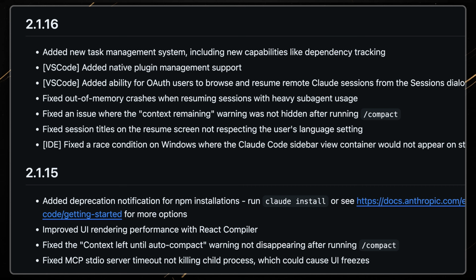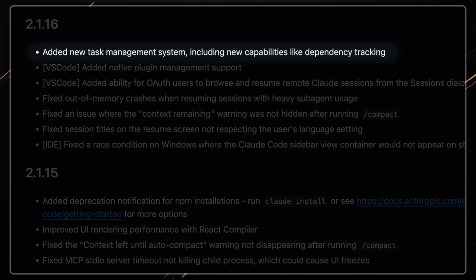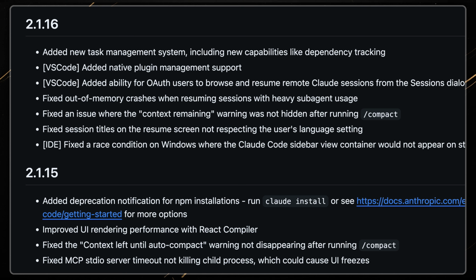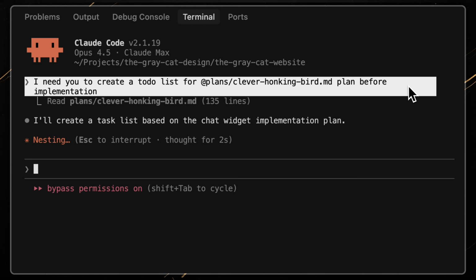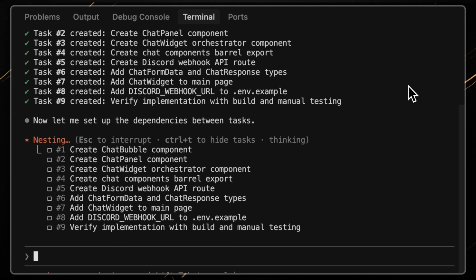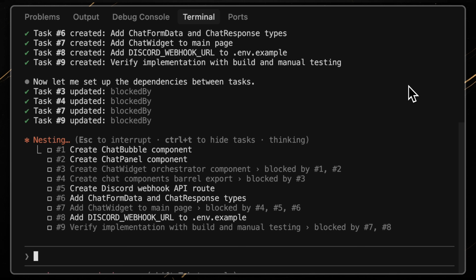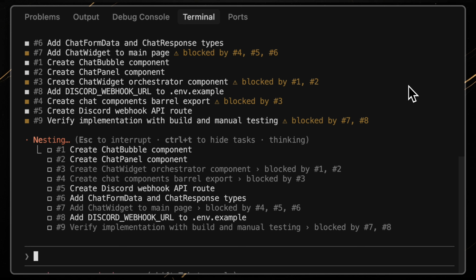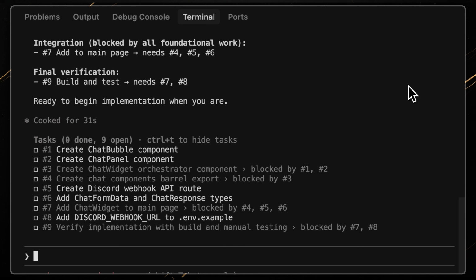The most recent update at the moment of recording, version 2.1.16, released January 22nd, adds native task management with dependency tracking. This builds on the existing to-do write system, but lets tasks declare what they depend on. Claude won't start implementing a task until its dependencies are complete. If you're building a profile page that needs a database schema first, Claude should track that relationship and execute in the right order. The feature just dropped, so documentation is sparse, but it's worth watching.